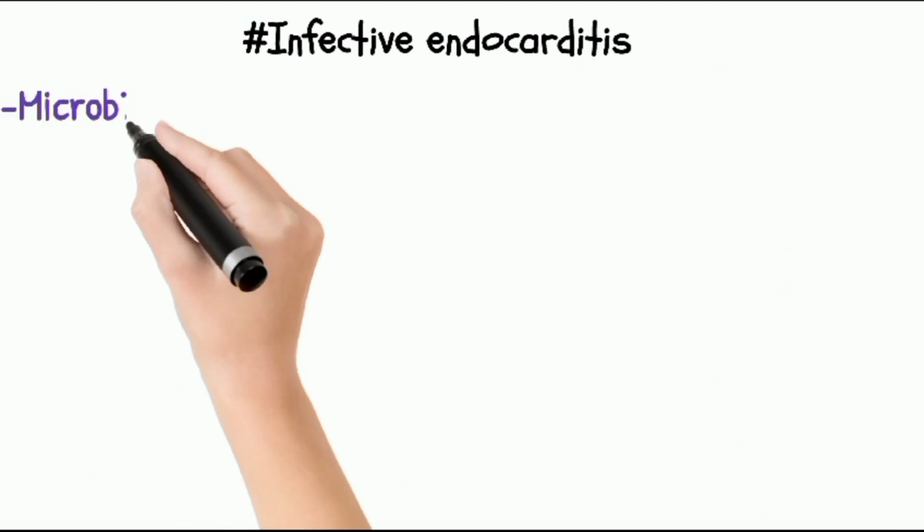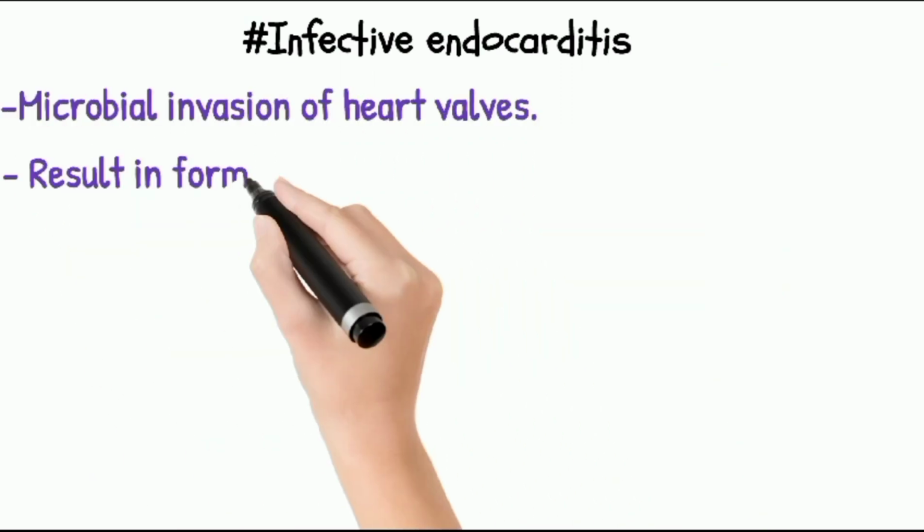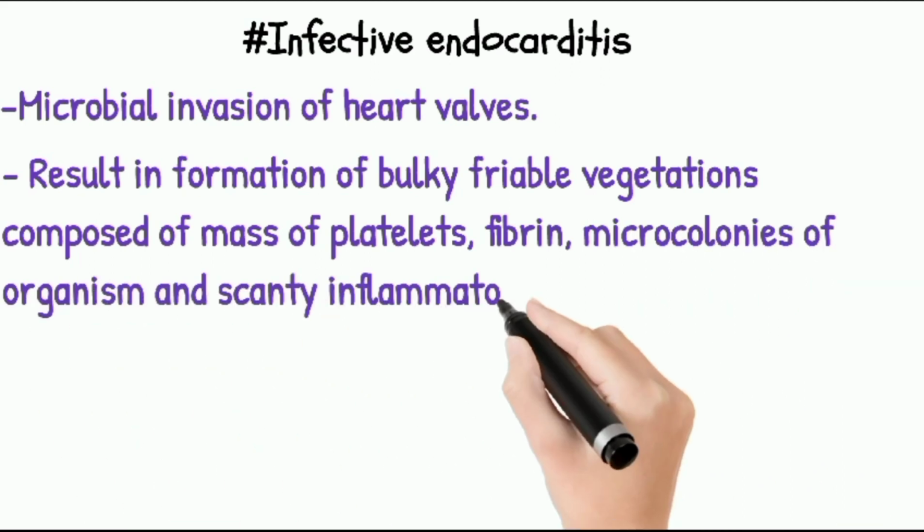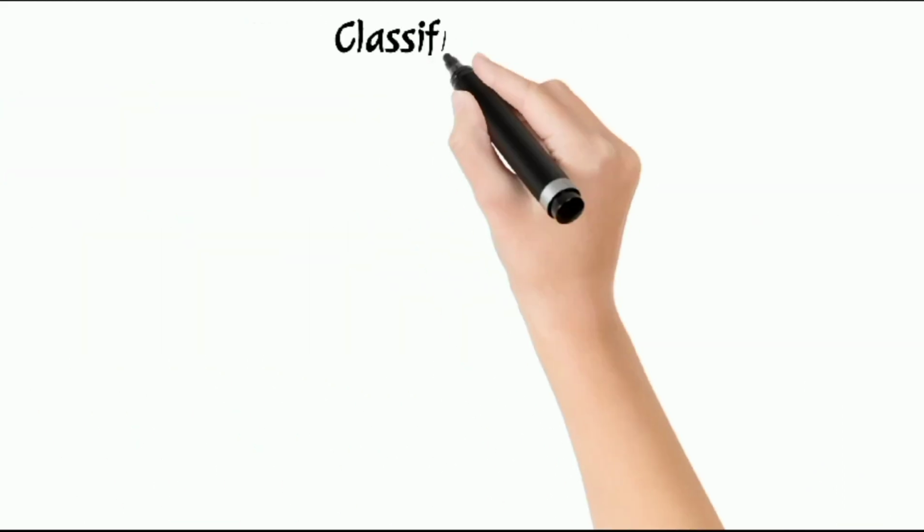Now about infective endocarditis. Microbial invasion of the heart wall results in the formation of bulky, friable vegetation composed of a mass of platelets, fibrin, microcolonies of organisms, and inflammatory cells.